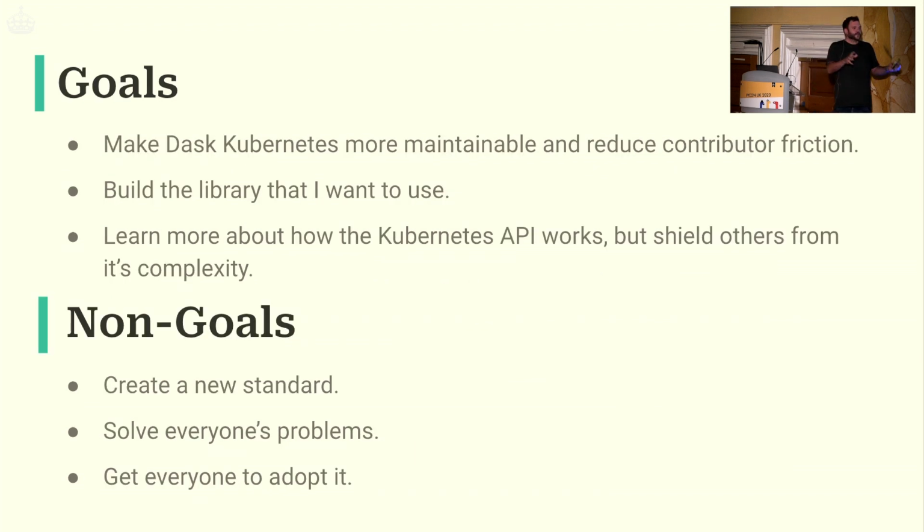But then after thinking about what this new library would look like, I wanted to take a step back and be like, that sounds great, but what do I want? What do I need? What is my actual problem? My problem is that Dask Kubernetes is not very maintainable, and contributors are having a bad time, and that I'm using all these libraries and they make me sad in getting my day-to-day work done. And then also, I want to understand things like this handshake and how this port forward works.